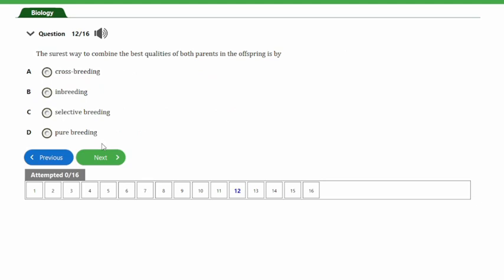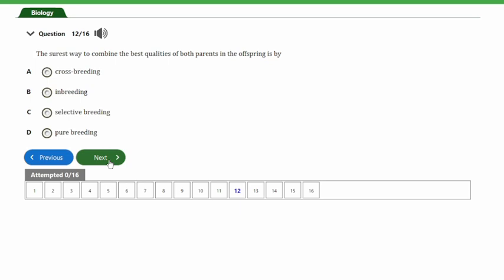So guys, let's look at the next question, and that's question number 12. It says, the surest way to combine the best qualities of both parents in the offspring is by A. Crossbreeding, B. Inbreeding, C. Selective breeding, D. Pure breeding. So guys, I believe you already know the answer to this question, and that's crossbreeding.